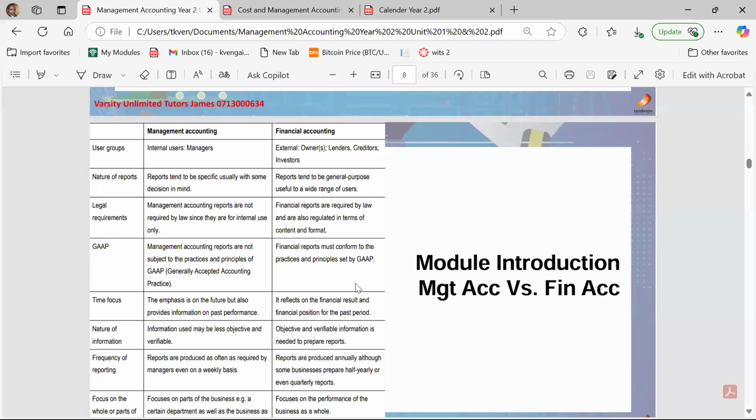There are so many varieties and so many reports. I remember when I was working in the bank, the reports that we did there, and the reports that we did when I was working in an insurance company, and the reports that we did when I was working in an investment company, they were completely different. But all of them were still called management reports or management accounts at the end of the day. But they were completely different because there is no standardized way of doing management accounting.